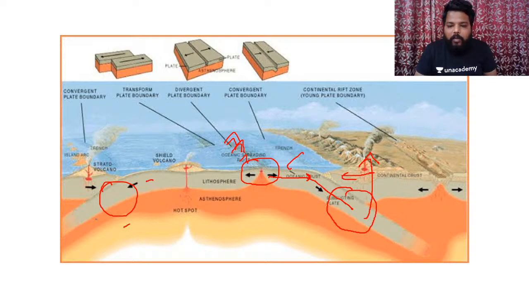Because yesterday I gave you a statement: oceanic crust is thinner and denser when compared to continental crust. Hence it is the oceanic crust which subducts under the continental crust. And when two oceanic crusts come into the picture, which one should subduct? The heavier one, which is larger, generally subducts. Clear? We will go deeper into convergent plate boundaries. Because new crust is forming, Suryavardhan, they are building fold mountains on the coast. Is this clear for everyone? Shall we move further?